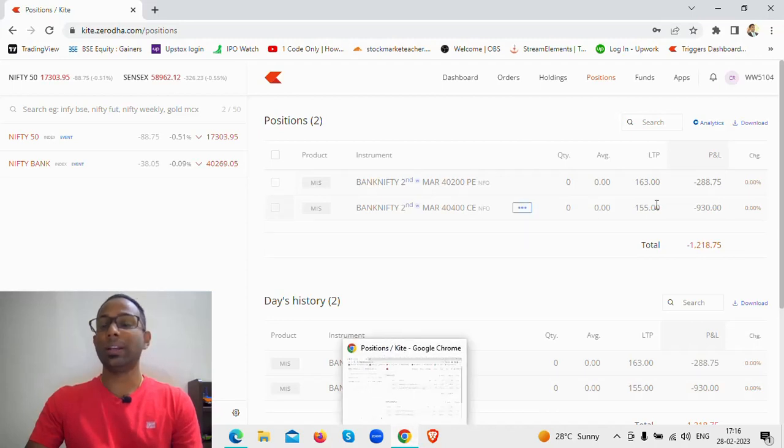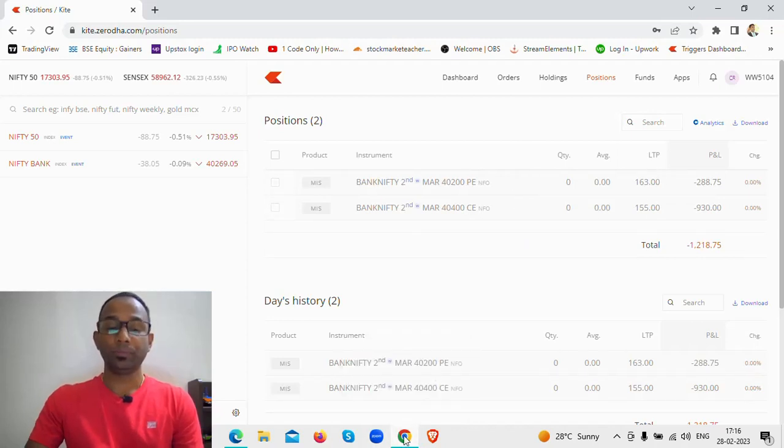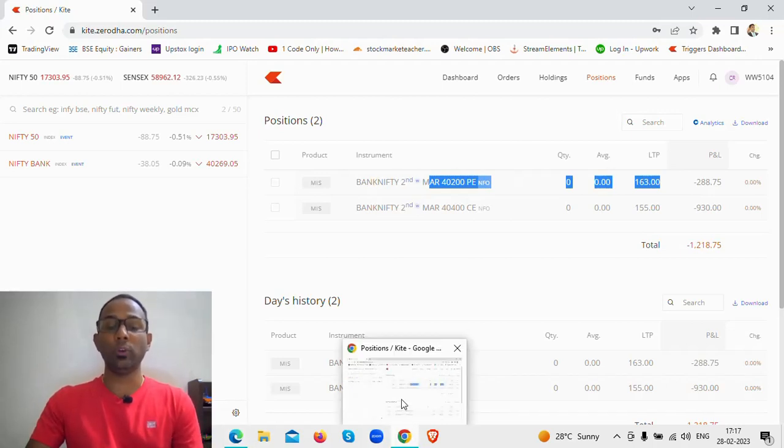It ended up taking a loss, but I kept my losses small, because eventually when I saw that the trade was going against my favor, I had to cut the loss. This option, if I had held on, I would have made a good profit, but that is not how things work. If and but does not work. Once you see that the price is going against you, you immediately cut the loss and you keep the loss small.